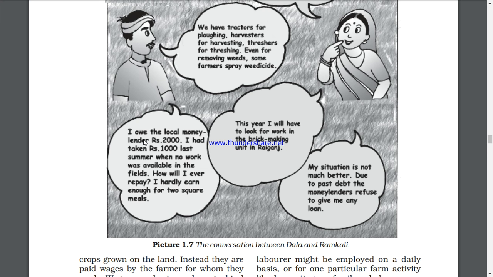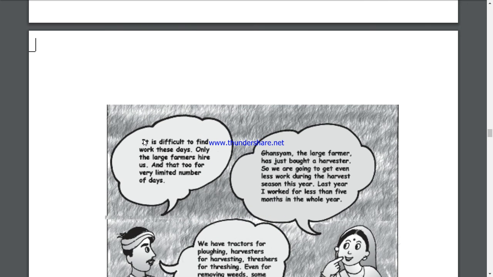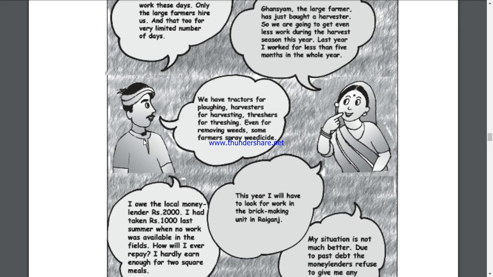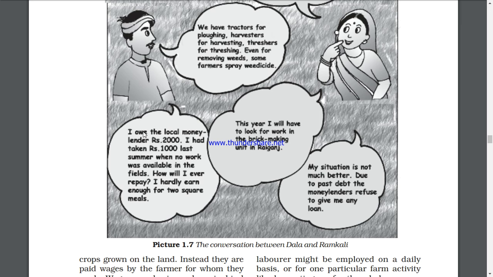They are Dala and Ramkali, sorry. I was thinking so because Ghanshyam is written here, the large farmer. He was a farmer. So it's a conversation between Dala and Ramkali. They are conversing among each other that we don't have work. See, the situation is like this only, children, in villages. When people don't have work, they migrate from one place to the other.